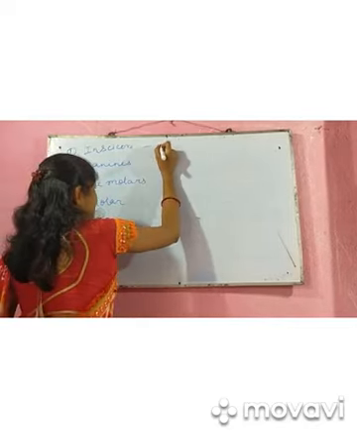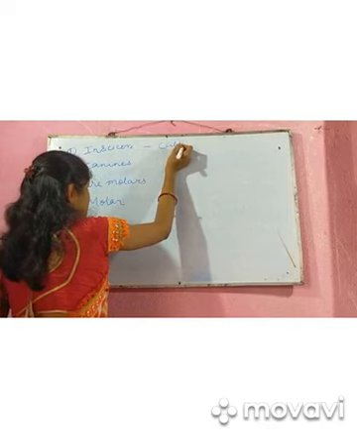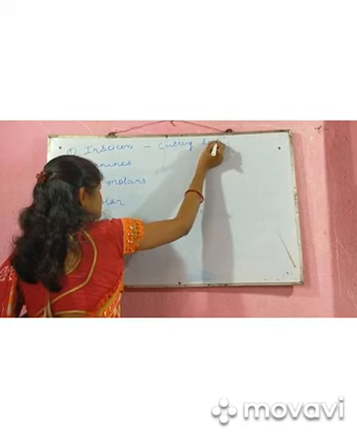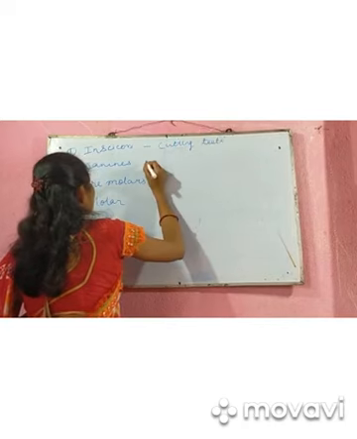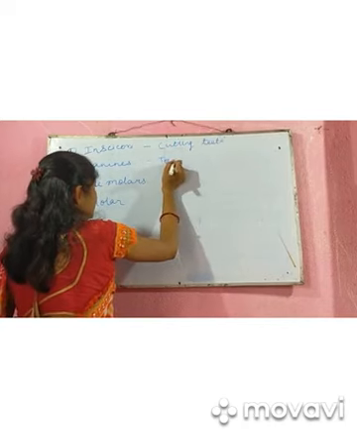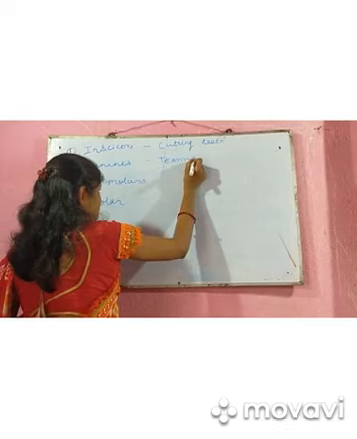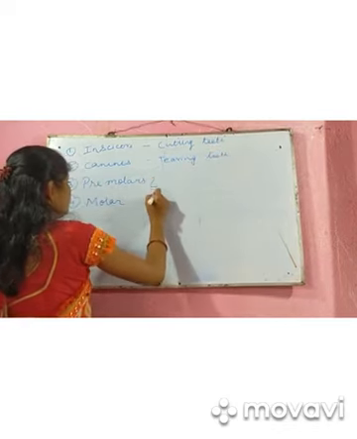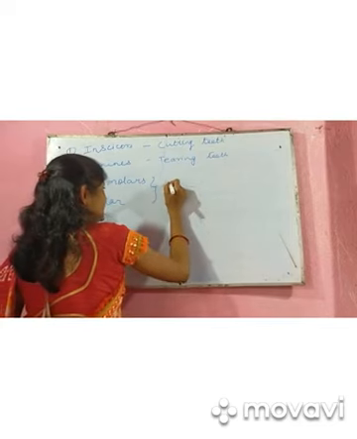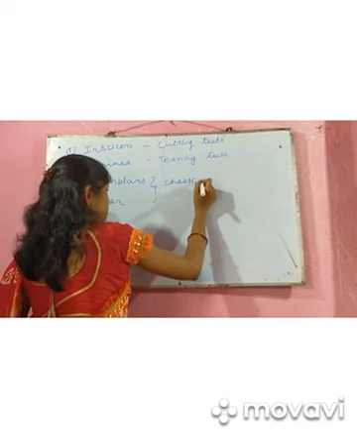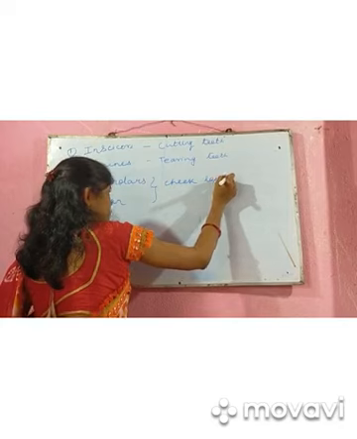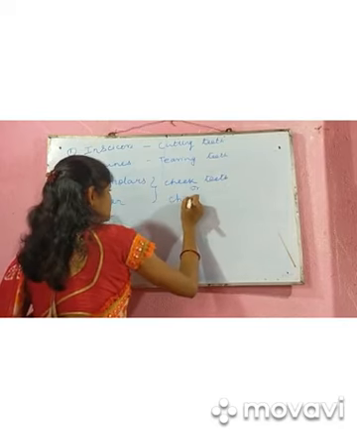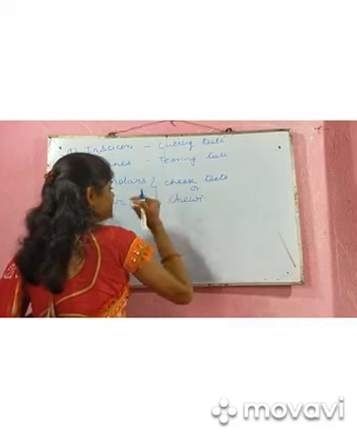Incisor is known as cutting teeth. Canines, tearing teeth. Premolar and molar are known as cheek teeth or chewing teeth. It is present in the cheek region.